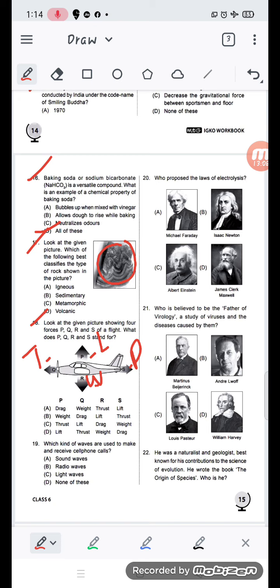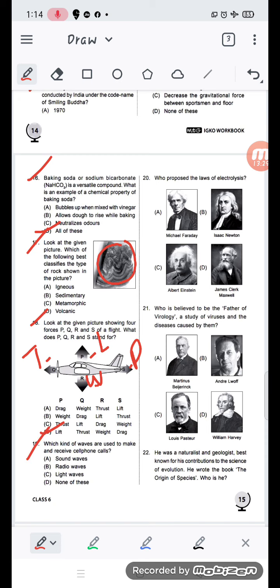So lift, thrust. So P is for lift, Q is for thrust, R is for weight and S is for drag. Okay, so our option number D is the correct answer.